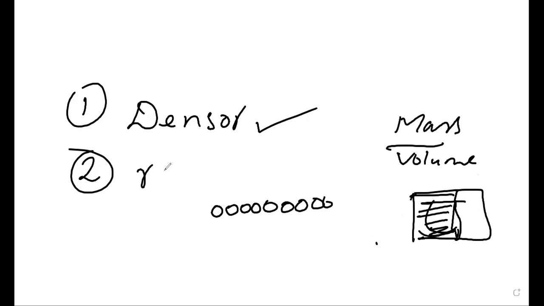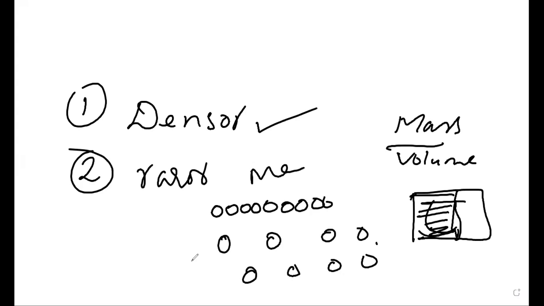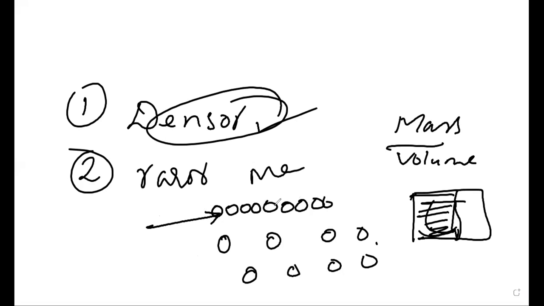But in rarer medium, sorry, in denser medium it is closely packed; in rarer medium, atoms are loosely packed. So what happens is in denser medium, light will travel with decreased velocity. For example, if the velocity is 10, going inside this it becomes less. Why? Because light has to interact with all the atoms here, so the velocity will be decreased.